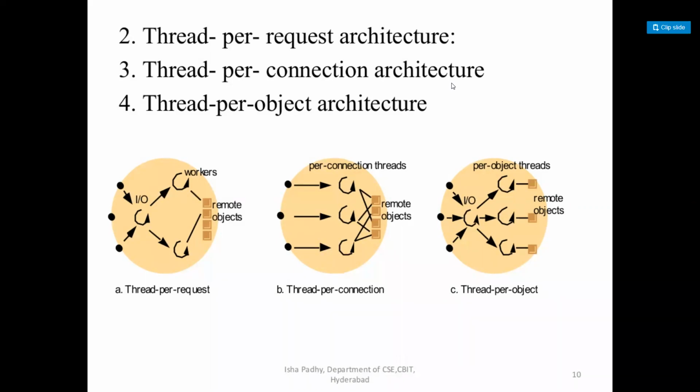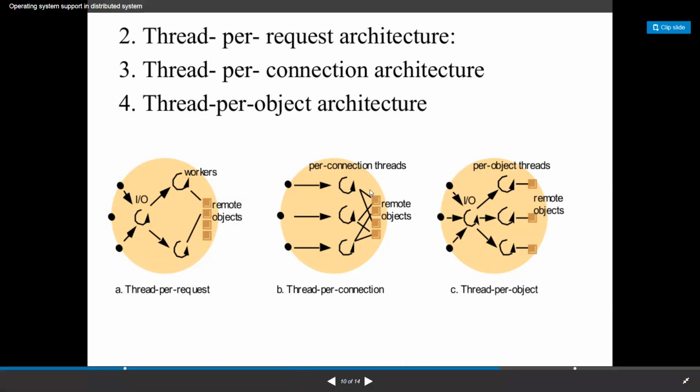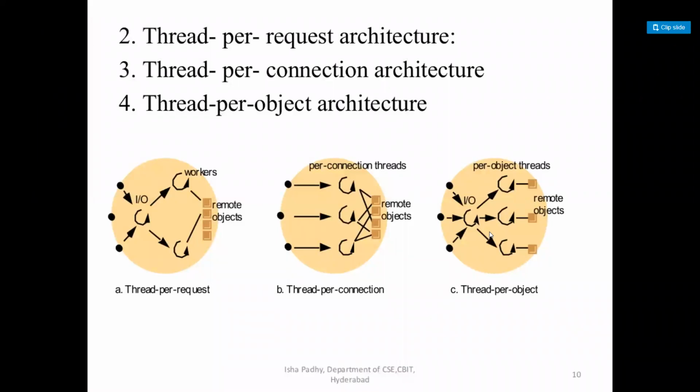See, this thread per object architecture model associates each active object in the server process with a single thread at one time. Repeating once again, this model associates each active object in the server process with a single thread at one time. Each request for an object establishes